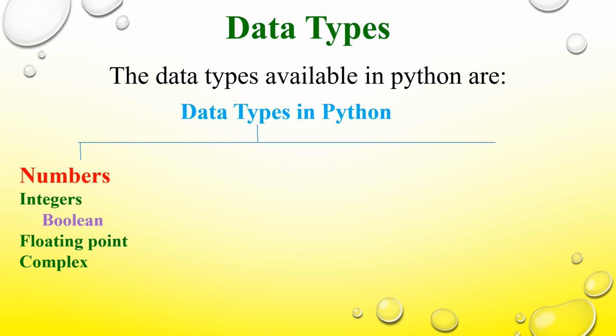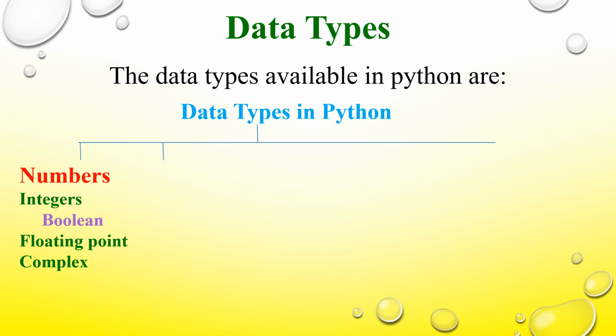Integers are used for storing whole numbers. Boolean is a subcategory among the integers. It is used for storing a Boolean value that can be either true or false. Floating point is used for storing a float number, that is, real numbers with the decimal point. Complex is used for storing a complex number. And each of these can be used for storing a single value.